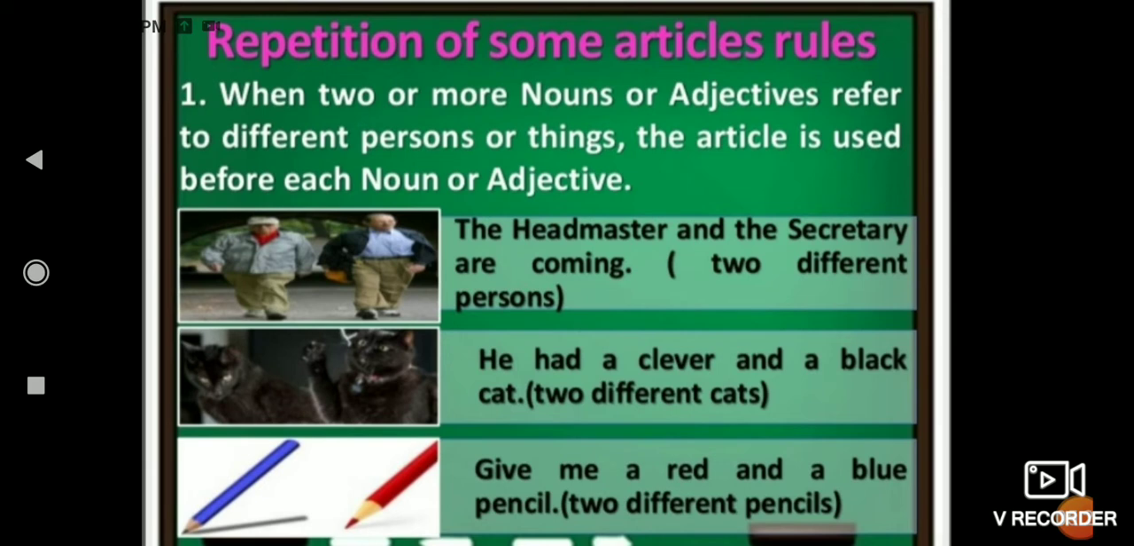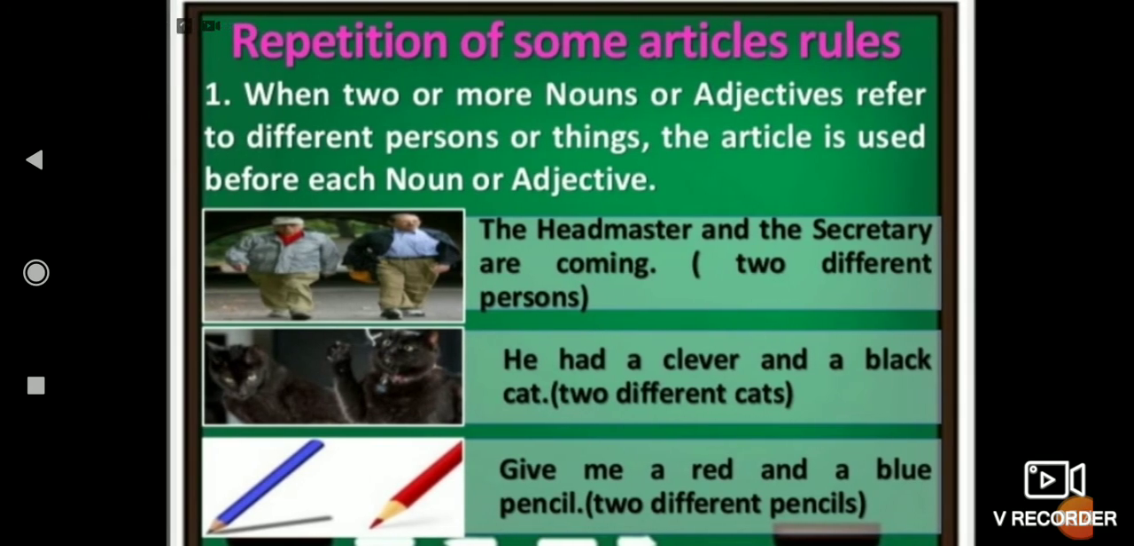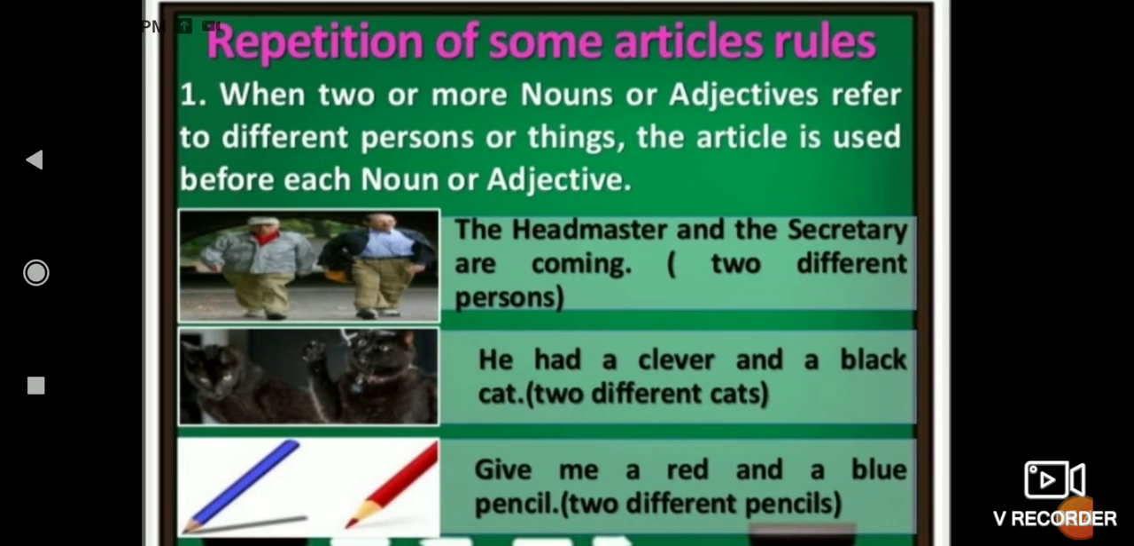Now, the next topic is repetition of articles. There are some sentences where we have to repeat the articles. The first rule regarding repetition of articles is that when two or more nouns or adjectives refer to different persons or things, then the article is used before each noun or adjective.